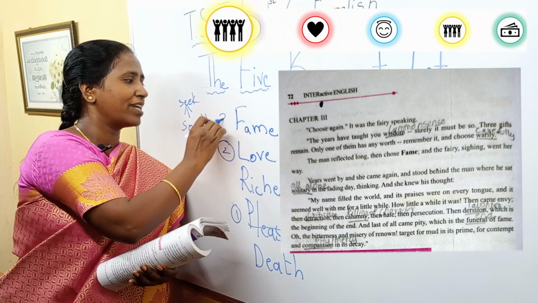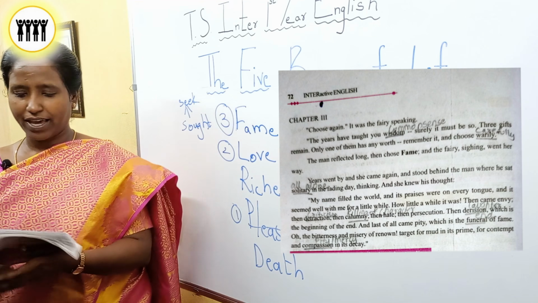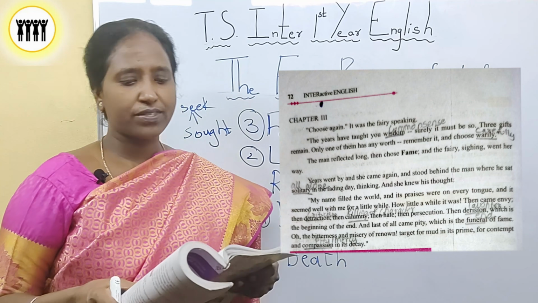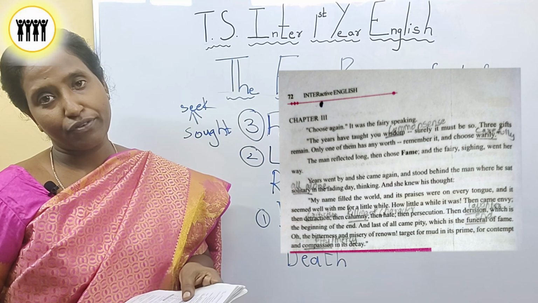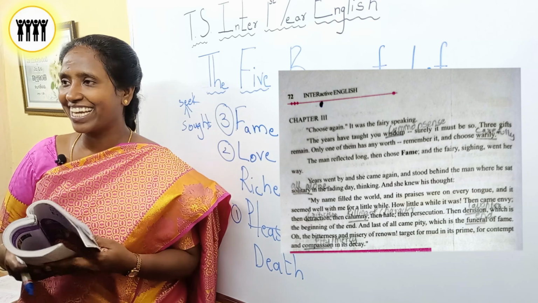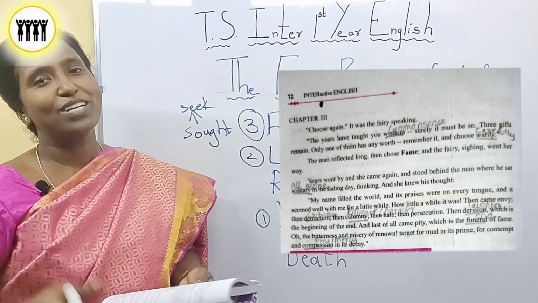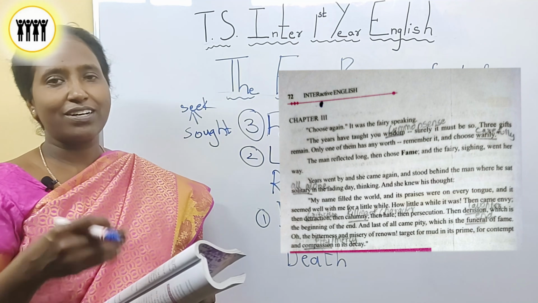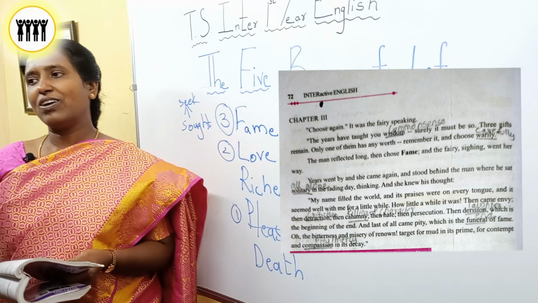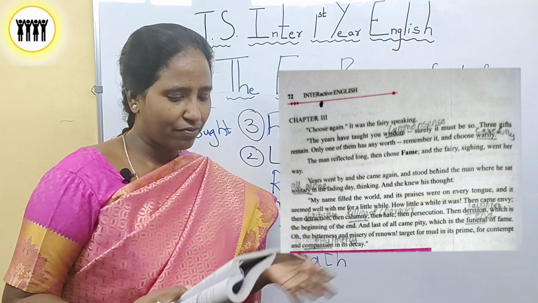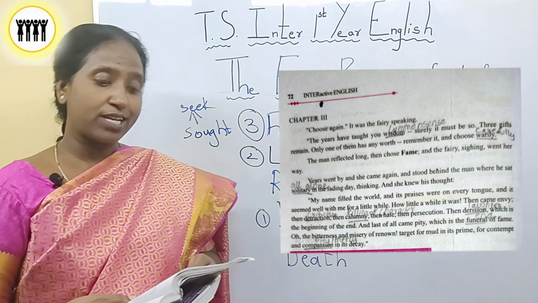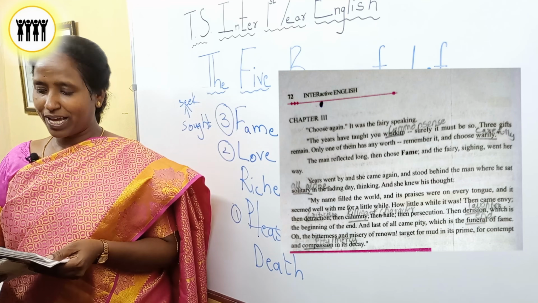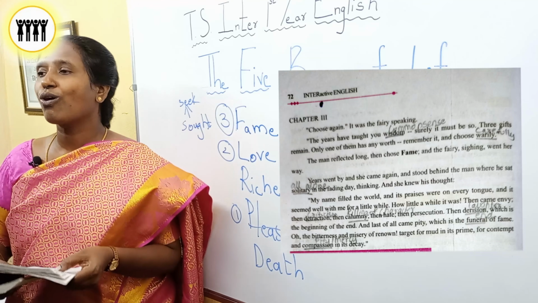What was the third one he took? He took fame. And the fairy, sighing. Sighing means, oh, even now you didn't get the wisdom. That was the expression of the fairy. And the fairy sighing went her way. Now the fairy thought it's not such a wise thought of him to take the fame. Years went by and she came again and stood behind the man where he sat solitary.